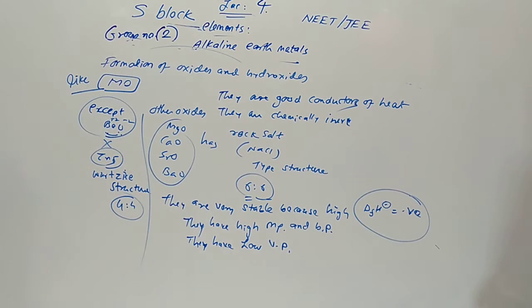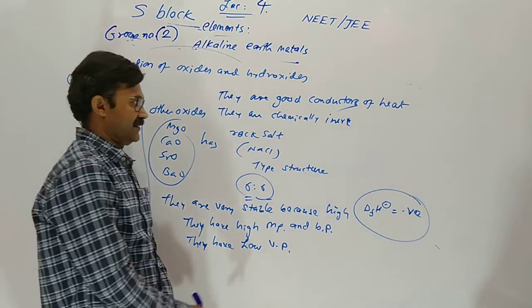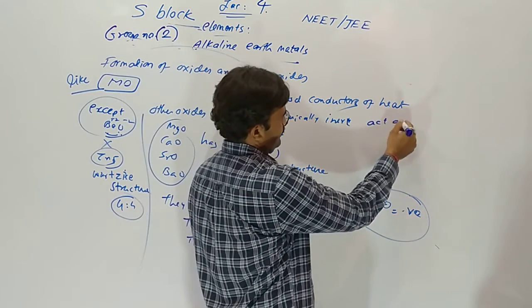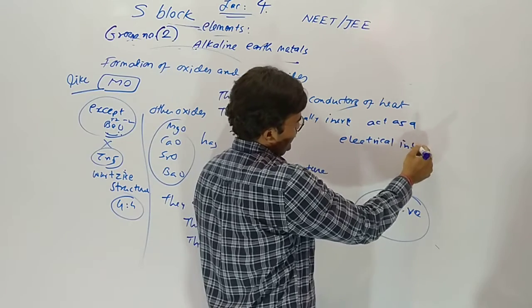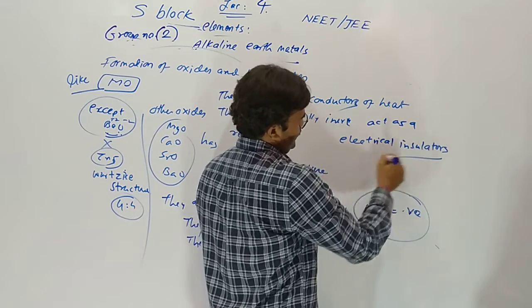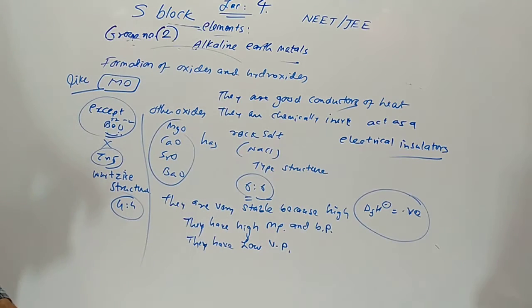I am talking about oxides. They act as electrical insulators, which means they do not allow electricity to pass.